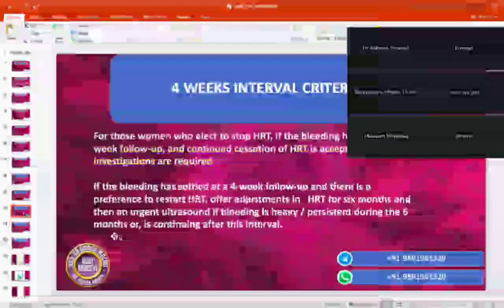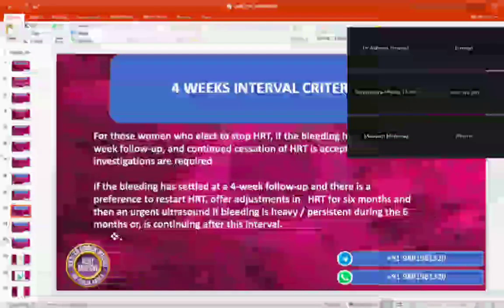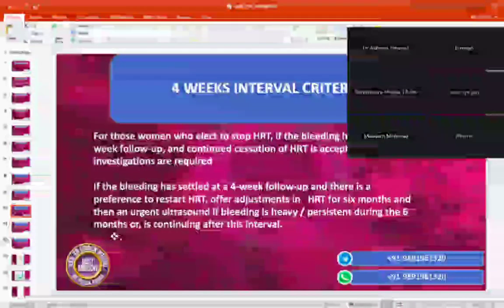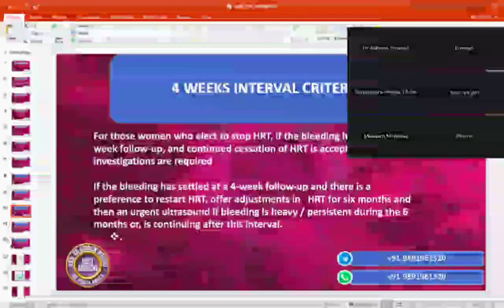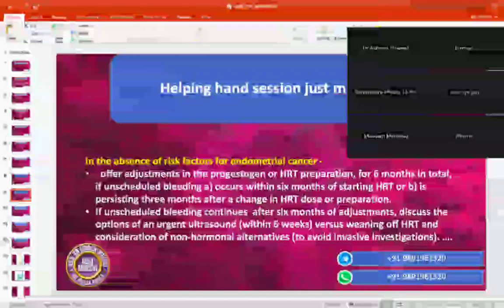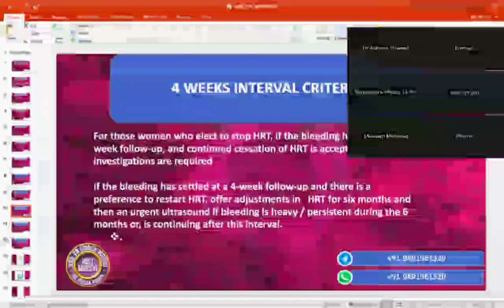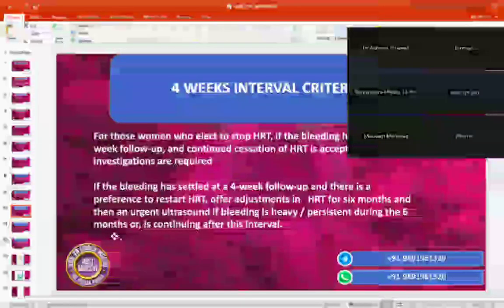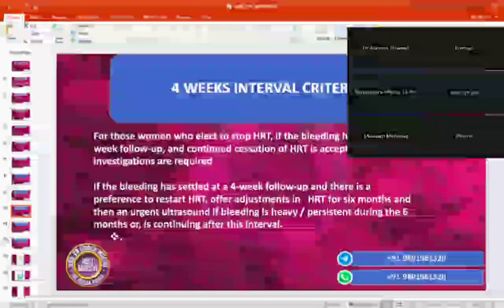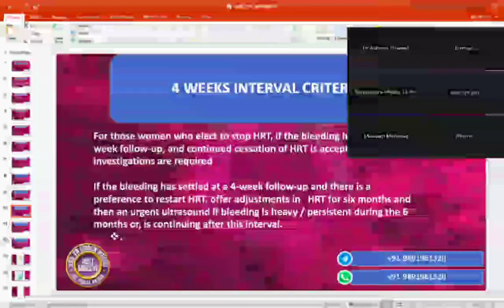Intelligent students. Now, what is this 4 weeks interval criteria? For those women who elect to stop HRT. We have stopped HRT, and the bleeding is settled within 4 weeks. So it's her choice whether she doesn't want to continue, then you will not continue and you will not need any further investigation. So now how are you going to incorporate this, Taskeen?